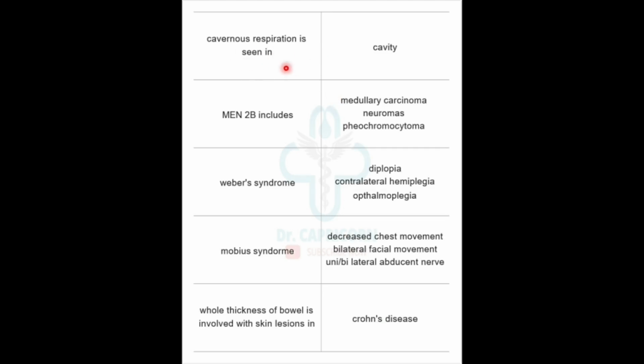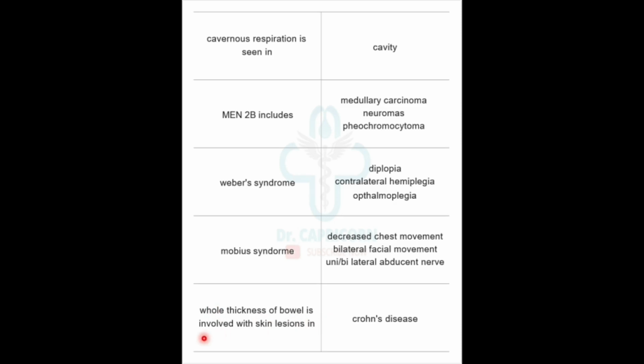Cavernous respiration is seen in cavity. MEN includes medullary carcinoma, neuromas, and pheochromocytomas. Weber's syndrome: diplopia, contralateral hemiplegia, and ophthalmoplegia. Mobius syndrome features are decreased chest movements, bilateral facial movements, and uni or bilateral abducent nerve involvement.